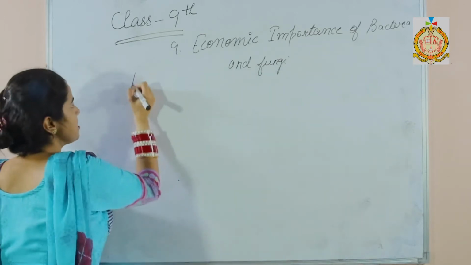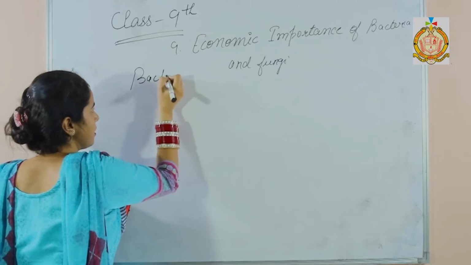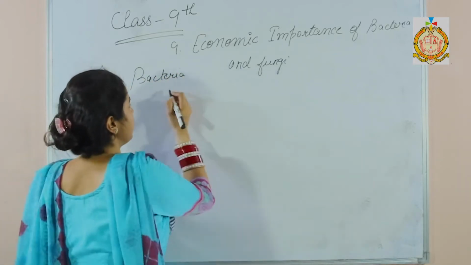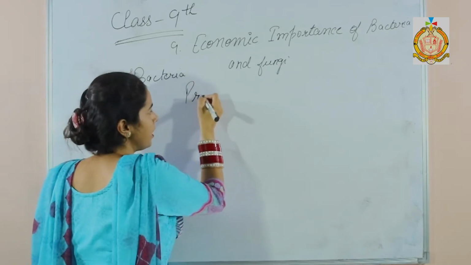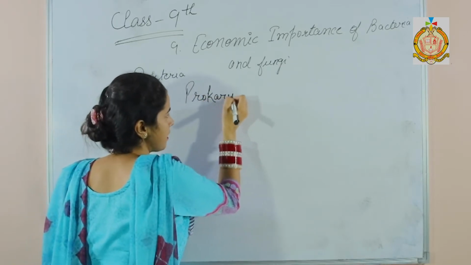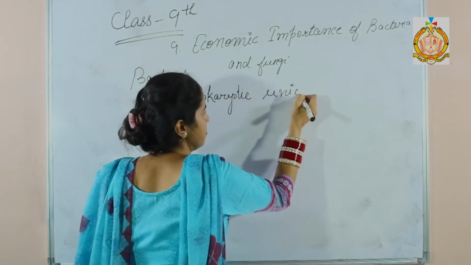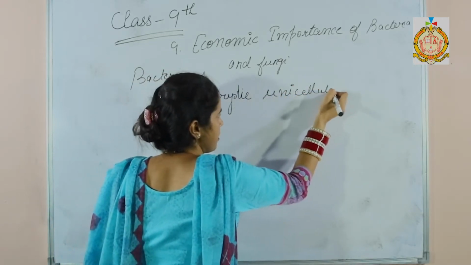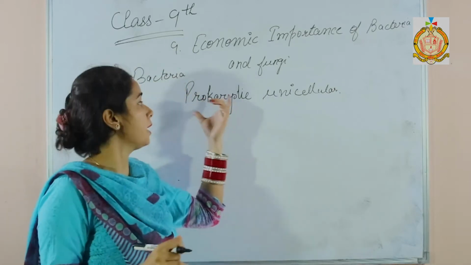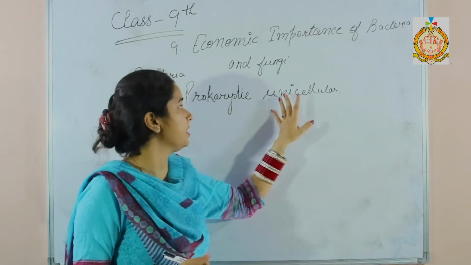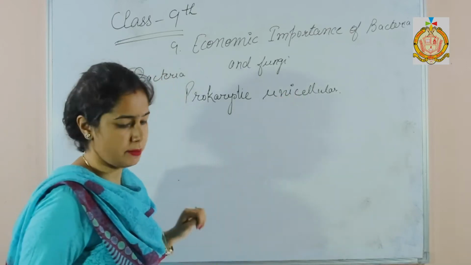So first of all, bacteria that is prokaryote, unicellular organism. So bacteria are prokaryotic and unicellular, and they are primitive in all the organisms.